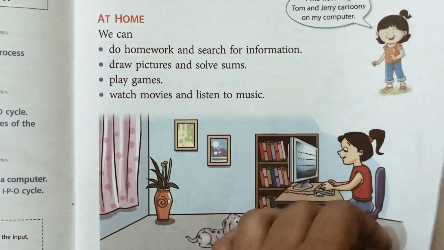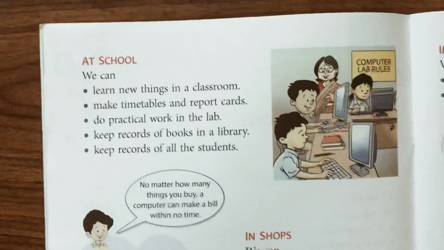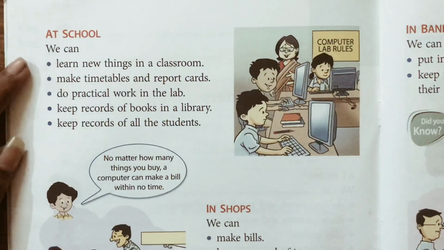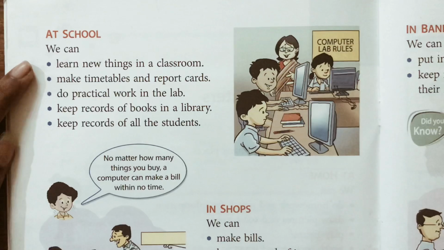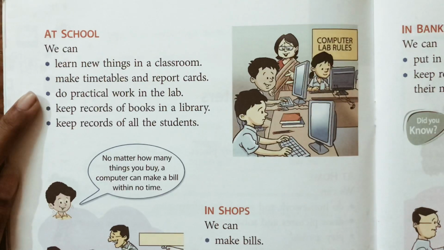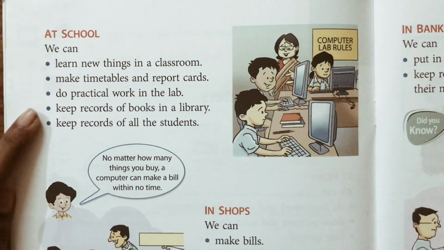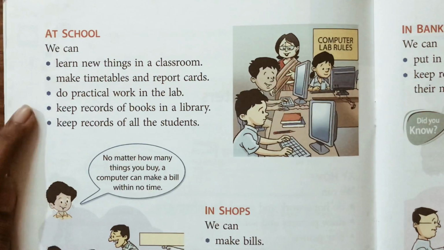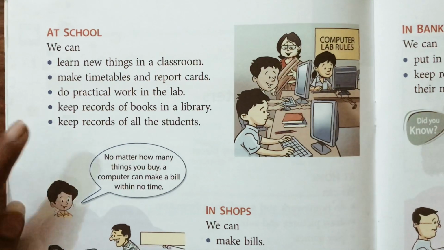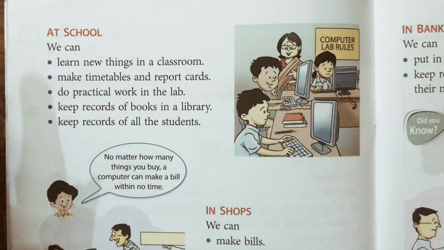Okay, what is the next place then? In school. So these are the things you do in school. First, you learn new things in the classroom, and make timetables and report cards. That is done in the office. You do practical work in the lab, and keep the records of the books in the library. The school librarian does the work, and keeps records of all the students. This is done in the school office. So all these things are done in the school.